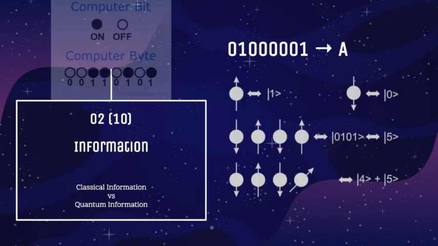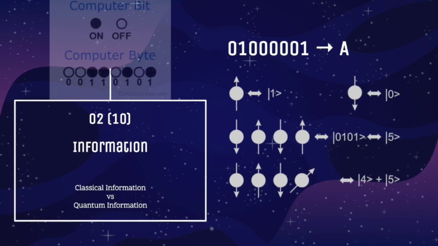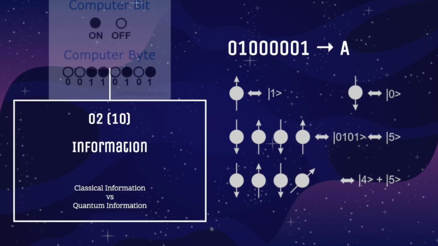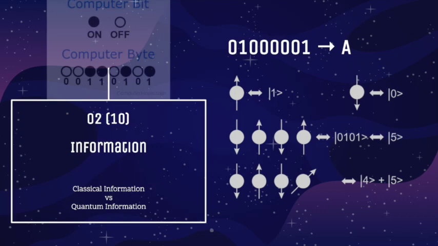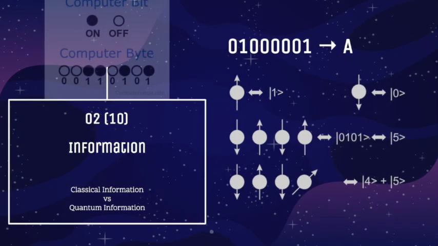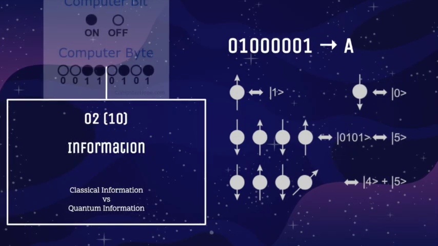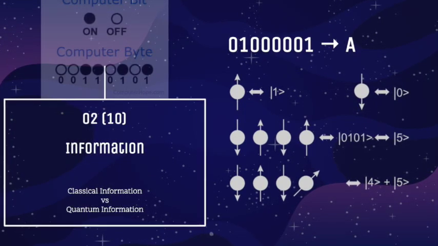So we have an electron that can spin upwards or downwards, and a combination of these states, for example, downwards, upwards, can represent an information. In this case, if we say when it spins downwards, it's 0, and when it spins upwards, it's 1, then this aforementioned combination can be used to convey 0, 1, 0, or in base 10, 5.